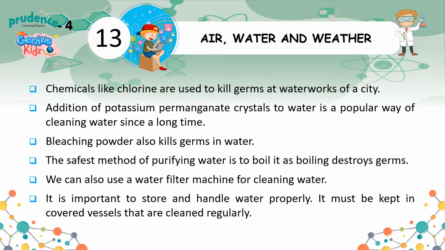Chemicals like chlorine are used to kill germs at waterworks of a city. Addition of potassium permanganate crystals to water is a popular way of cleaning water since a long time. Bleaching powder also kills germs in water. The safest method of purifying water is to boil it, as boiling destroys germs. We can also use a water filter machine for cleaning water.